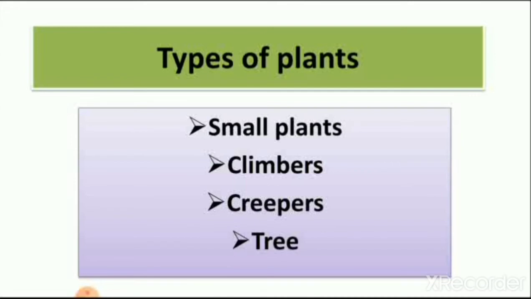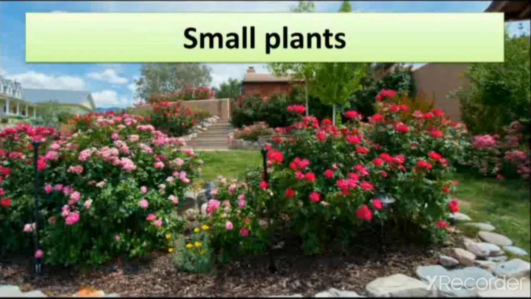So these are four types of plant which we learn in this lesson. Small plants, you can see here plants like rose and many small plants are here. So these all are small plants which have a woody stem and they are small. That's why we call them small plants.